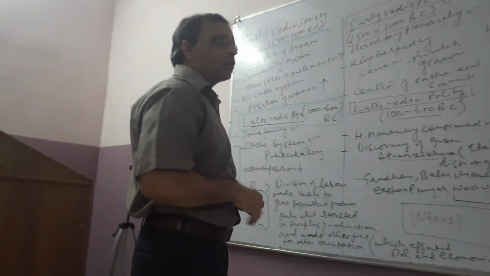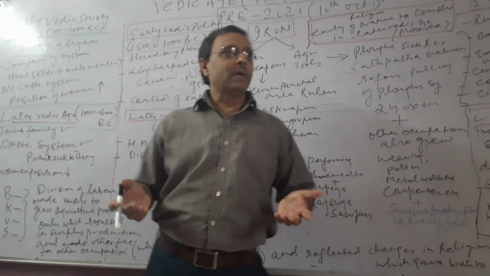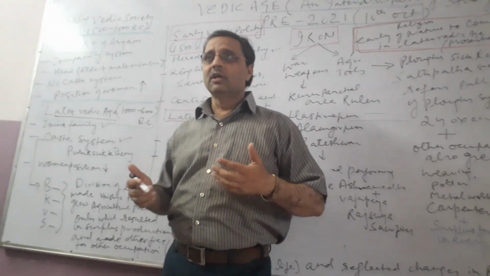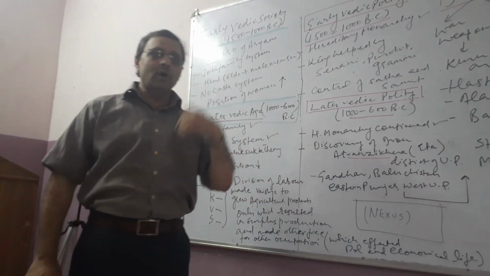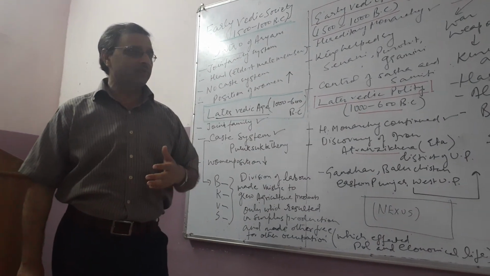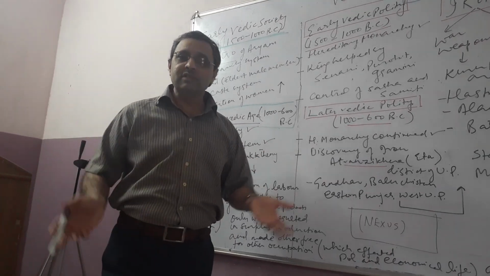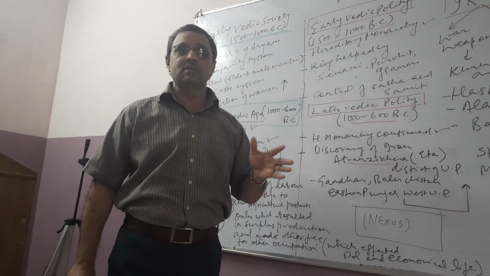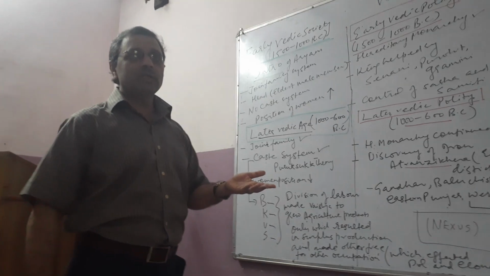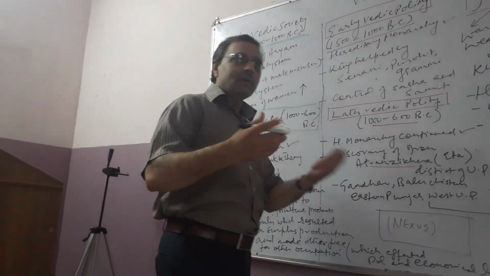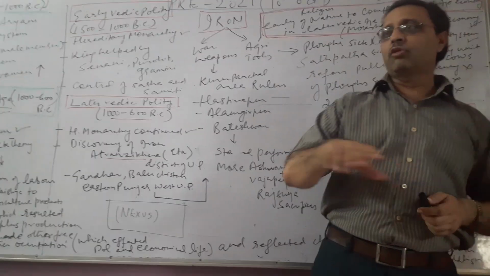How was it simple? Because the head of the family with the rest of the family used to perform the religious ceremonies by chanting mantras, like the Gayatri Mantra, which was very famous. There was no need to call anybody from outside to perform their religious sacrifices, ceremonies and ritual practices. In fact, there were no Brahmins at that particular time. That was the early Vedic age without any caste system. So the head of the family with the rest of the members used to perform their religious ceremonies within the four walls of their houses.